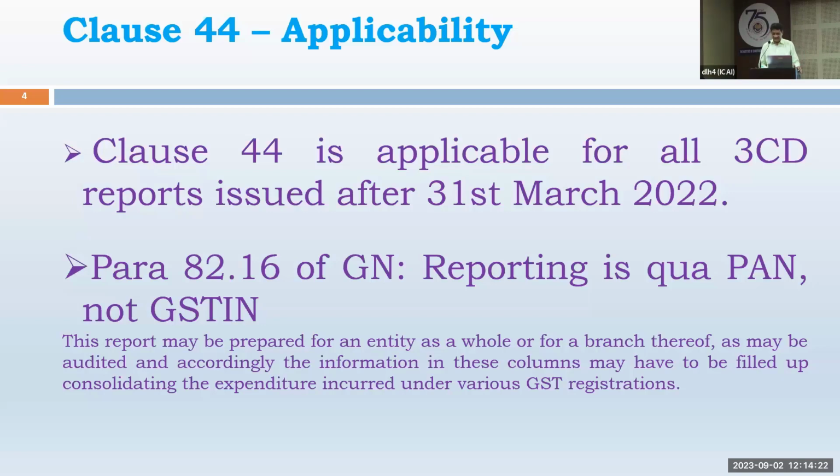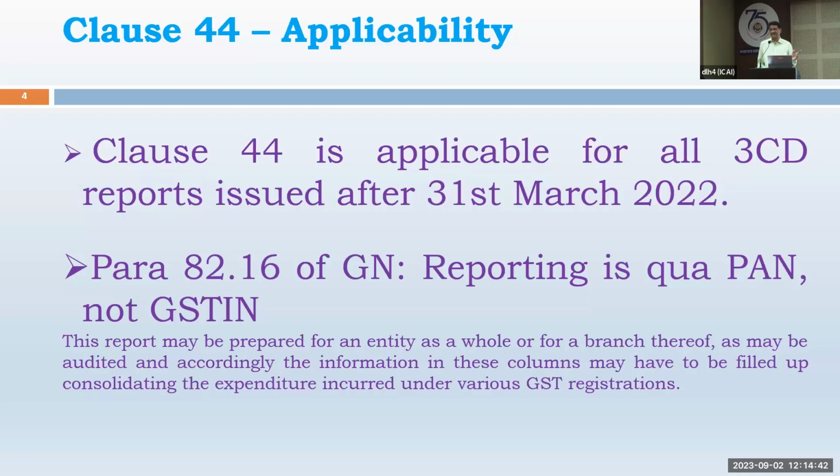Now, first of all, we are carrying out a tax audit, which is an Indian income tax concept. It may happen that a particular assessee will have only one PAN number, but more than one GST number within the single PAN.